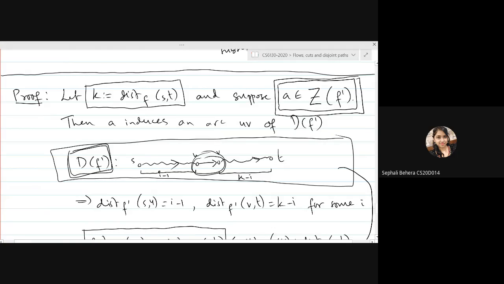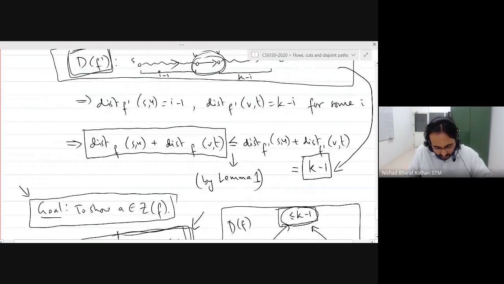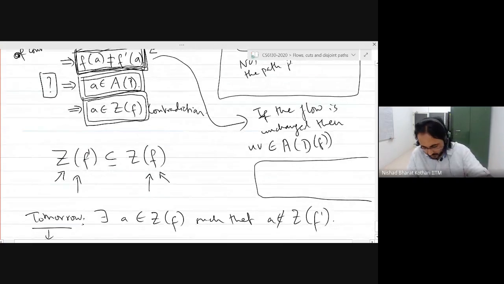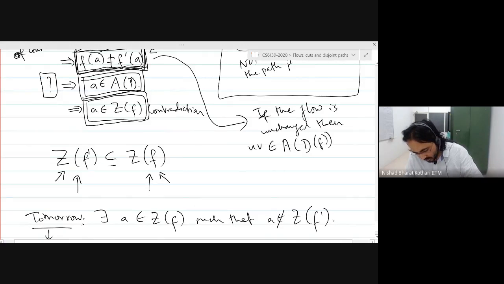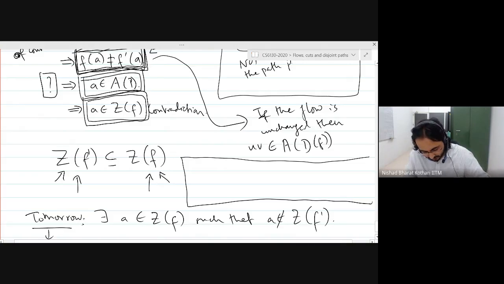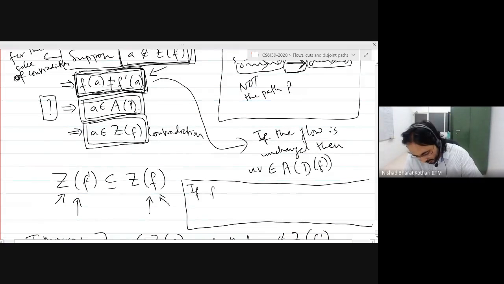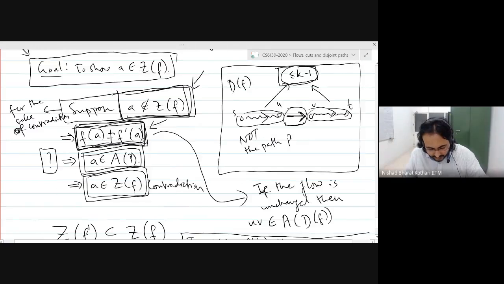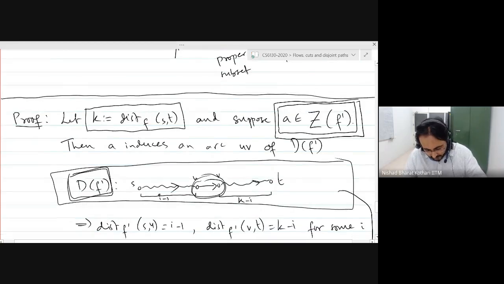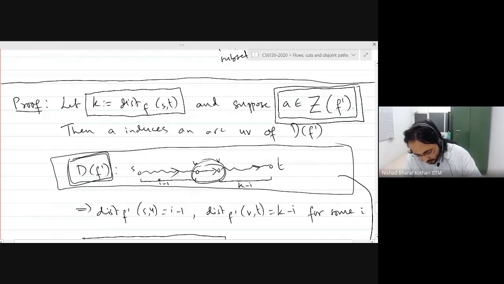Okay, let me write it down separately. Let me make some space here. Maybe I should explain it slightly differently. So if F of A is equal to F prime of A, so the new flow is the same as the old flow, then my claim is that this arc U to V, remember UV corresponds to A, right?